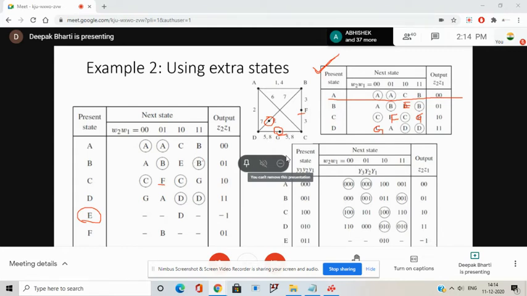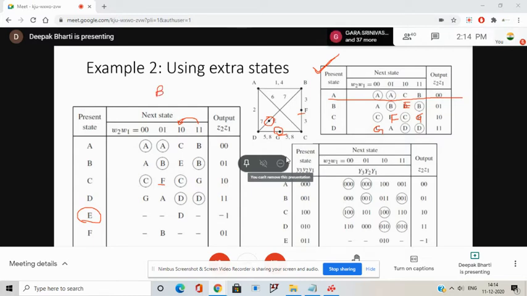Can state E be reached from any other path? No. You will be in state E only if the transition is occurring from B to D, and that also under this input condition, when 1 1 is changed to 1 0 or 0 1 is changed to 1 0. So what will be the next state?